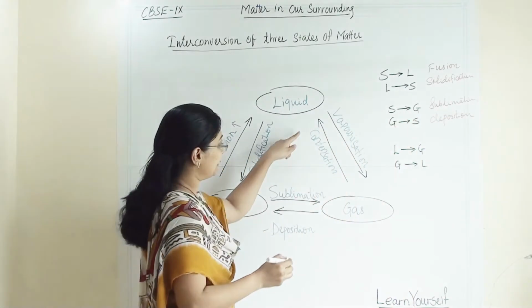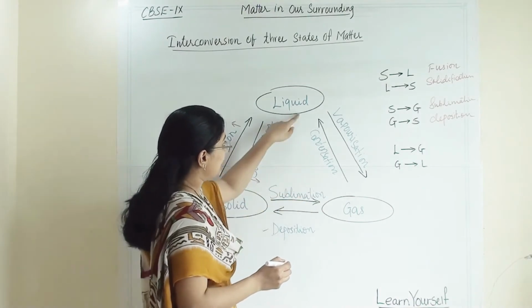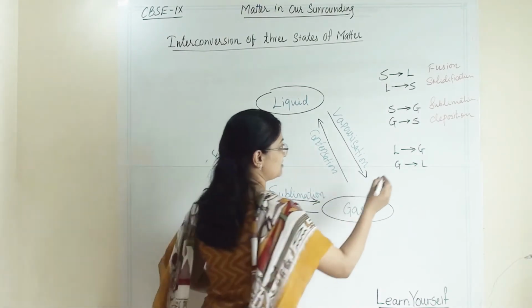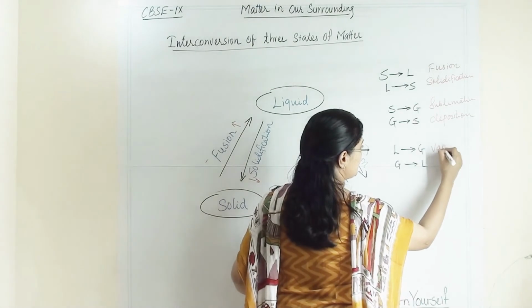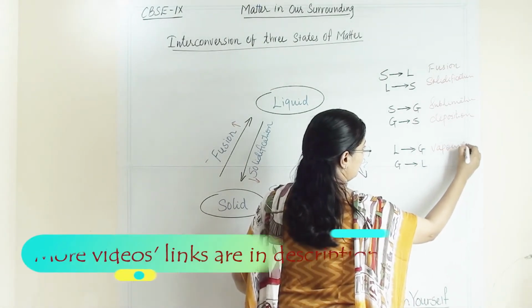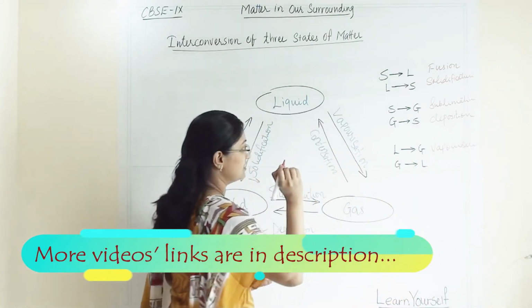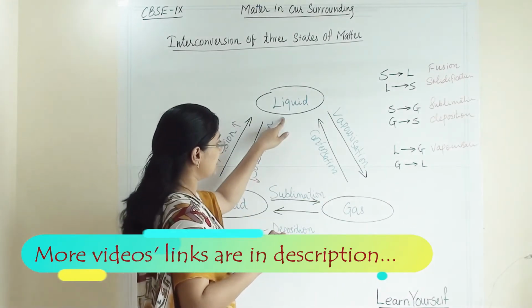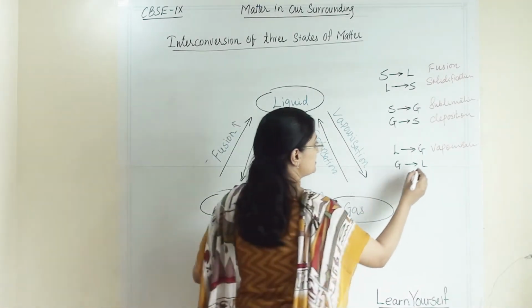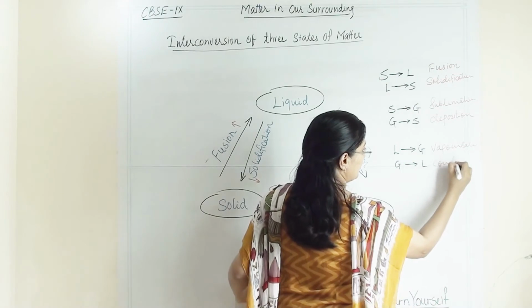Now coming to liquid and gas. When liquid is converting into gas, we know this process as vaporization. When gas is converting into liquid, this is called condensation.